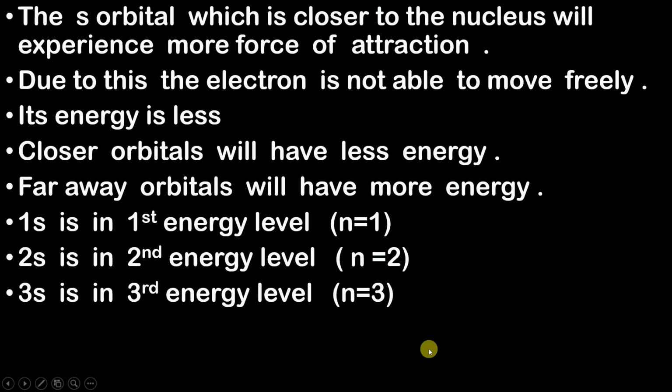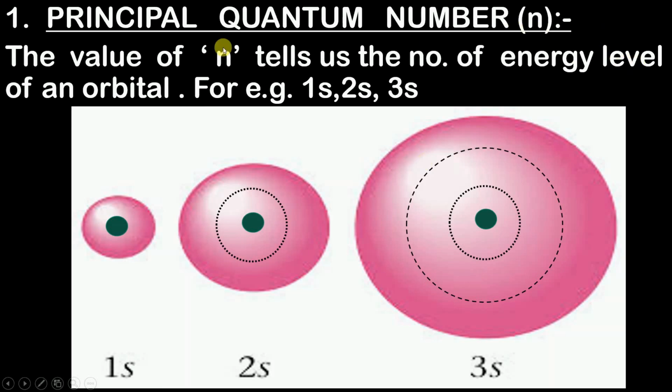The number 1 in 1s is nothing but its energy level. This indicates that it is in the first energy level, and therefore n becomes 1, which is your principal quantum number.